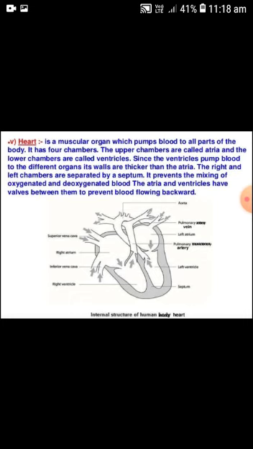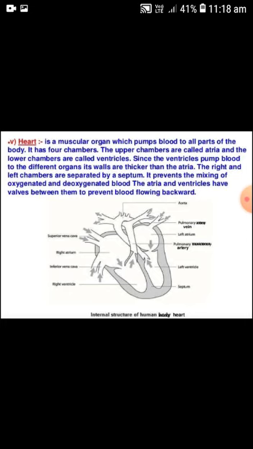The pulmonary aorta arises from the right ventricle and carries deoxygenated blood to the lungs, while the systemic aorta arises from the left ventricle and carries oxygenated blood to other body parts. The origin of both the great arteries from the ventricles is guarded by semilunar valves to prevent the backflow of blood from the great arteries to the ventricles.